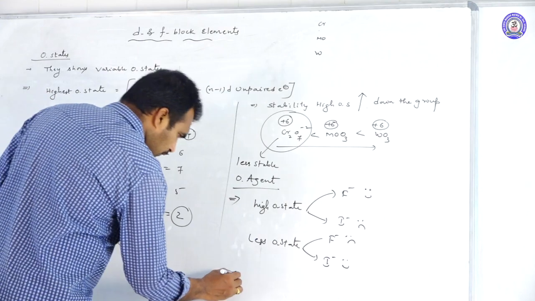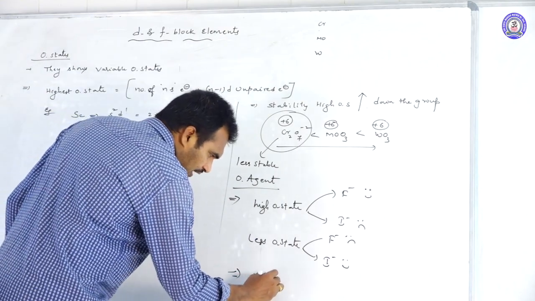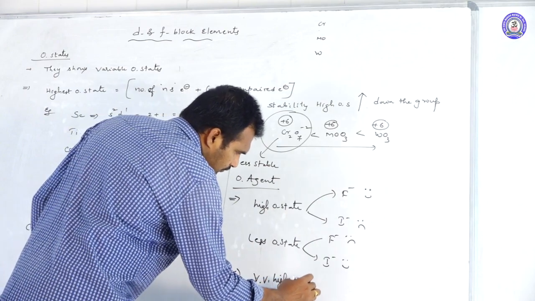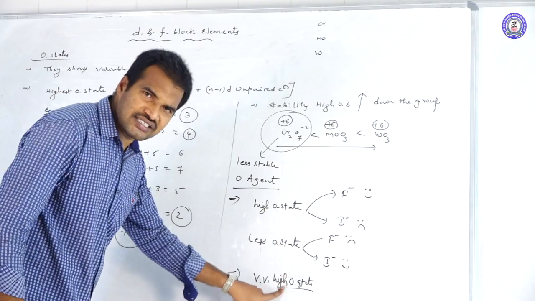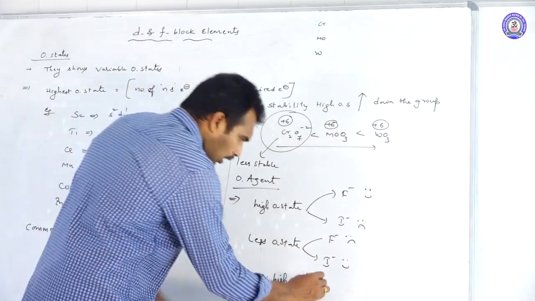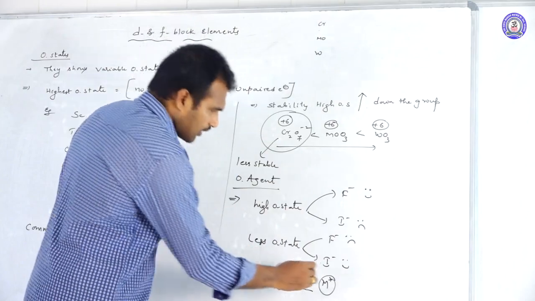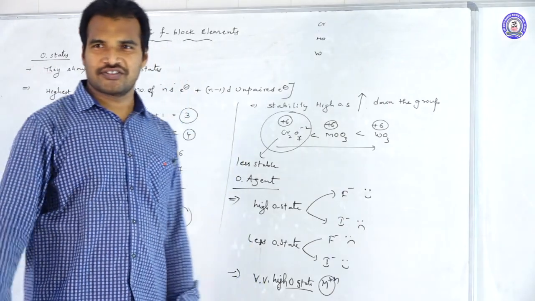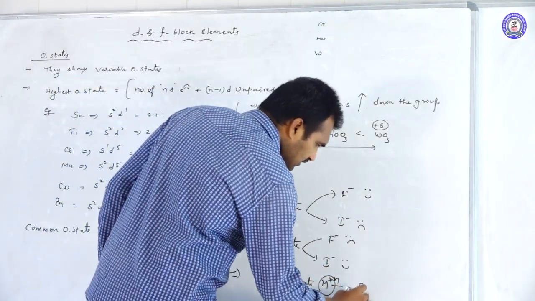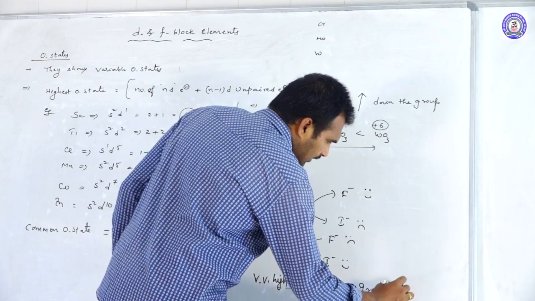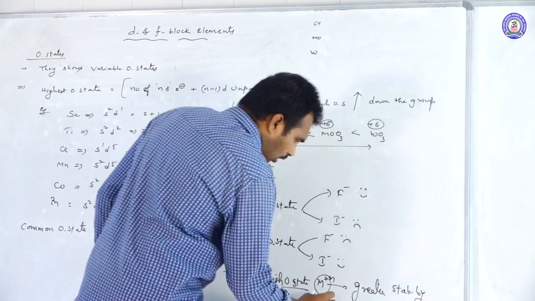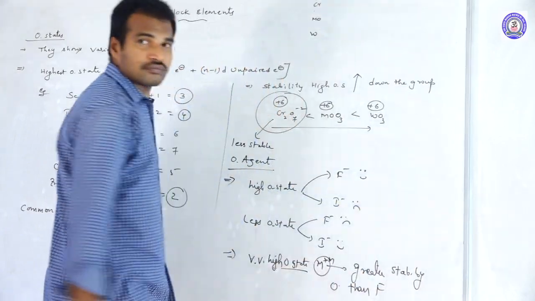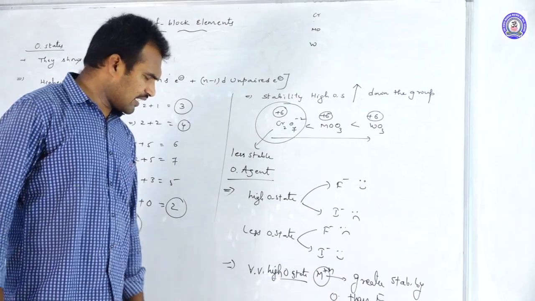And one more thing you should remember: if the metal ion is in a very high oxidation state, it is stabilized more by oxides compared to fluorides. That is, greater stabilized by oxygen than fluorine. What is the best example for this statement?